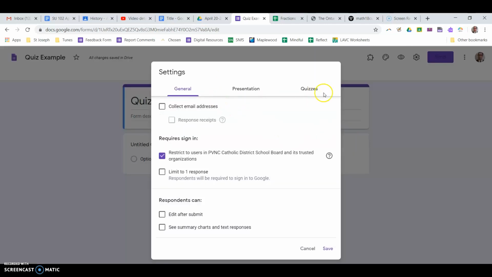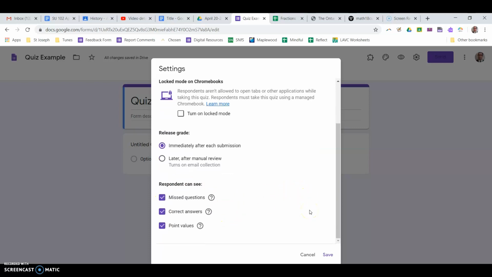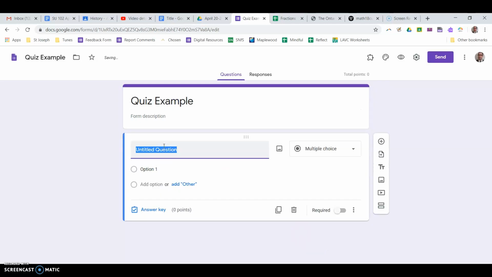Okay, and in the gear in the top right beside the send button, I'm going to go in there, and on the third tab, I'm going to click quizzes, and I'm going to make this a quiz. I'm going to leave it right now as immediately grade after each submission, and we're going to come back to this. At the bottom, you have some control over what respondents can see, but we're going to leave that all turned on for now.